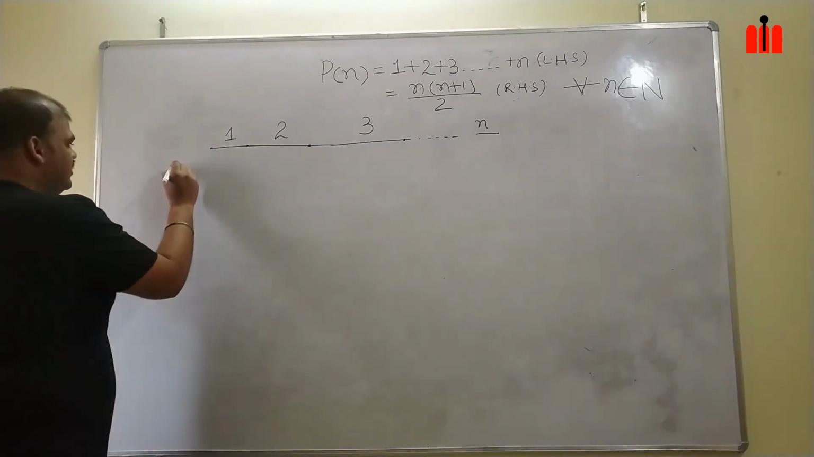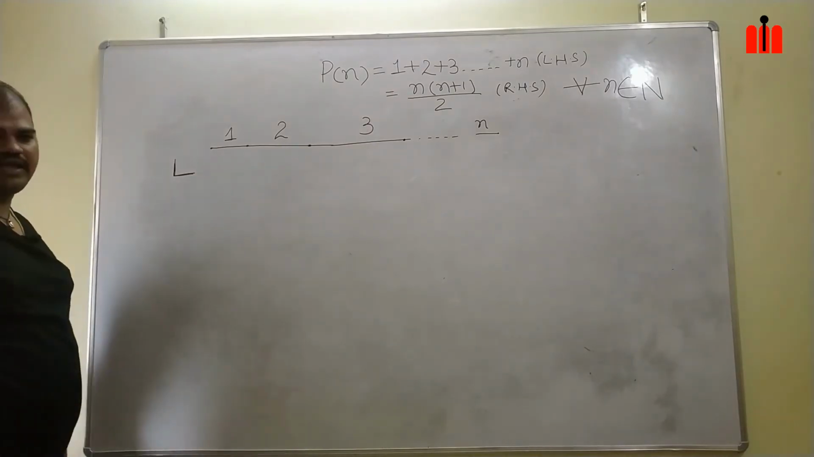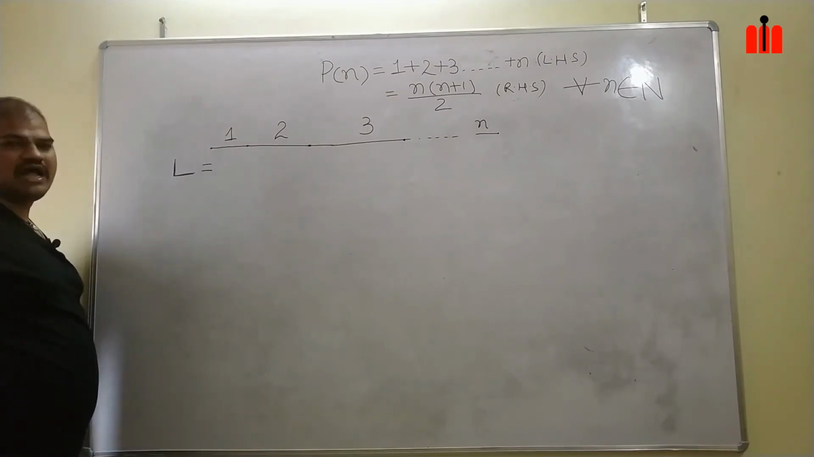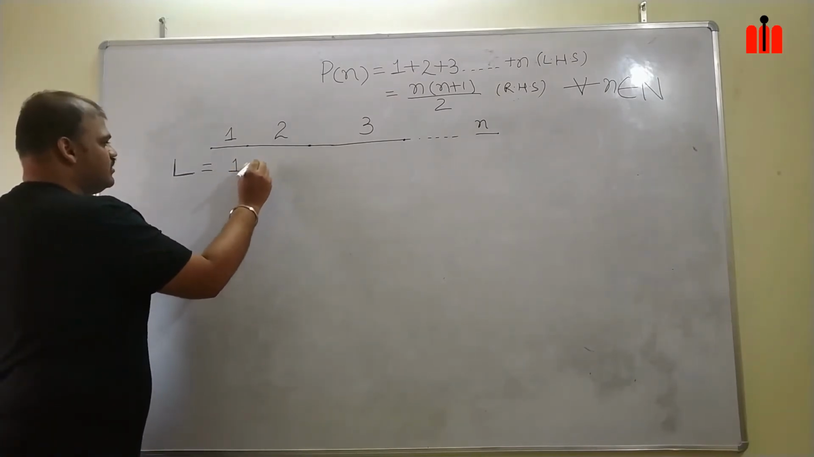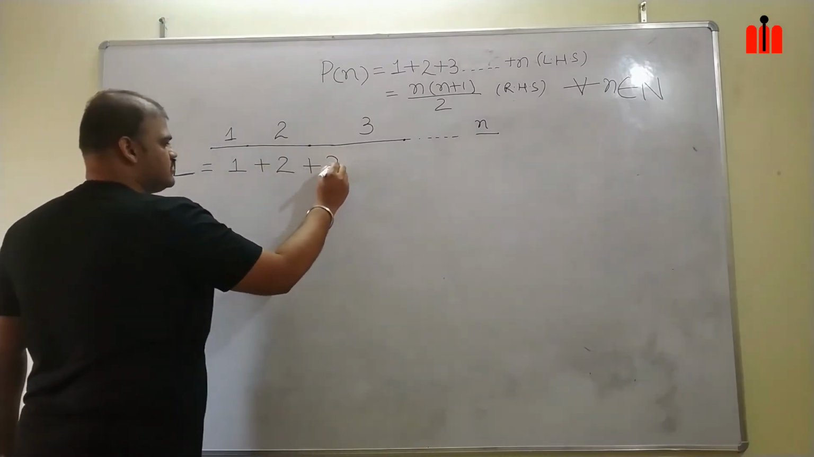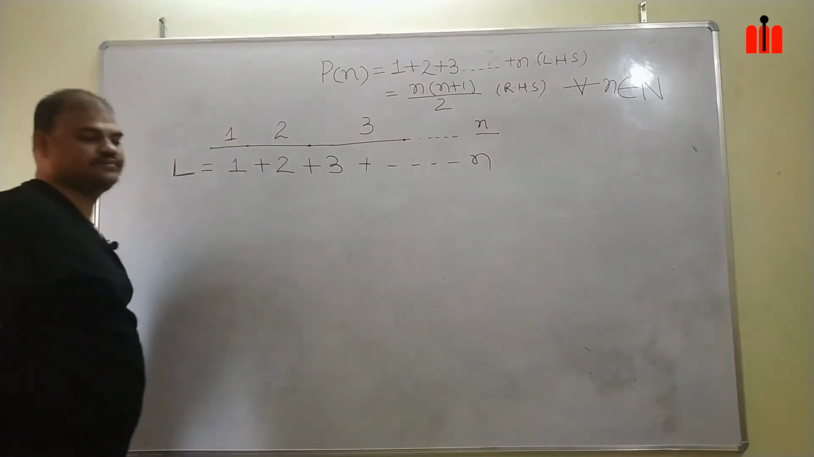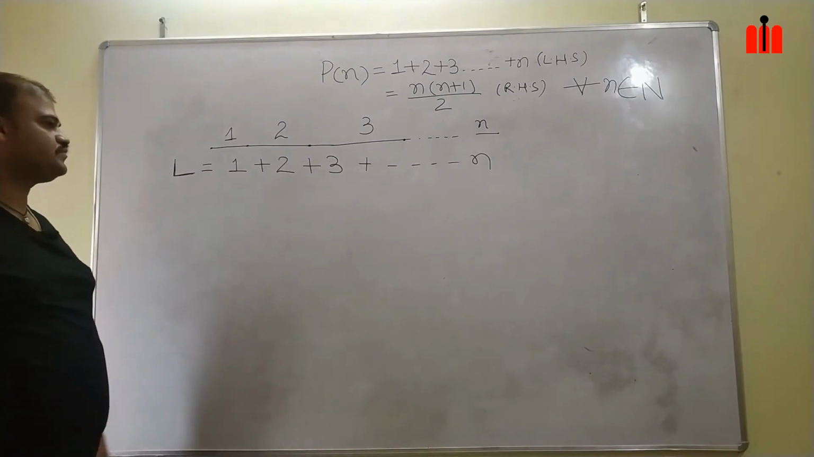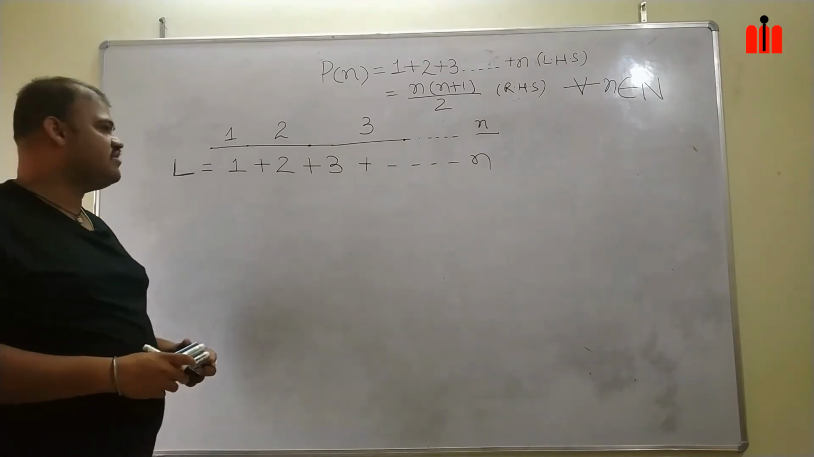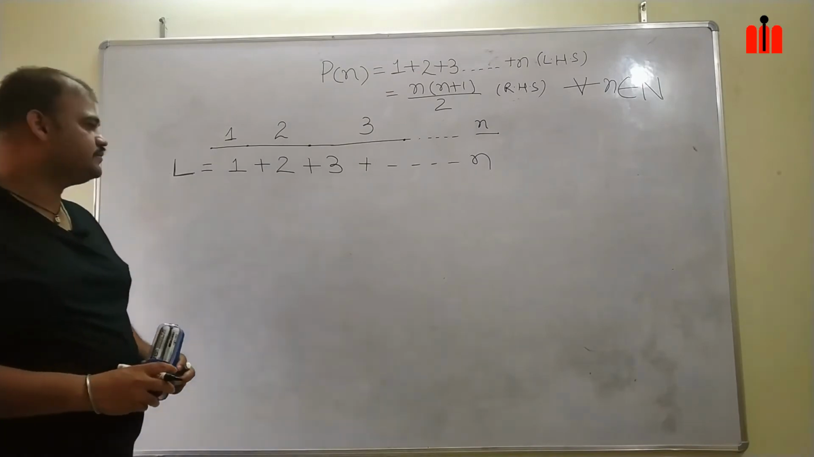Now I will represent this length by L. This length I will write as 1 plus 2 plus 3 plus up to n. Okay. For further proof, I will perform some iterations. What are those iterations?